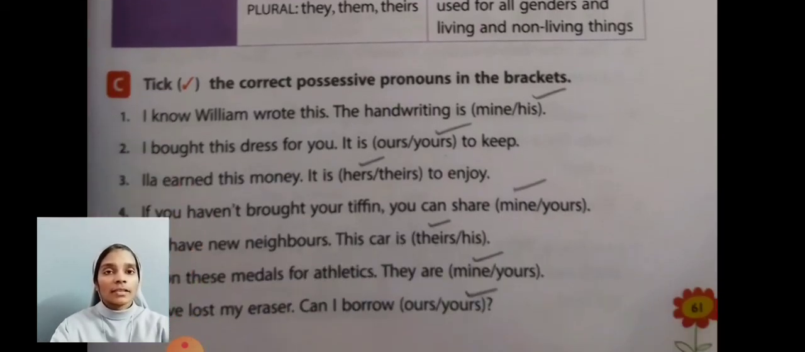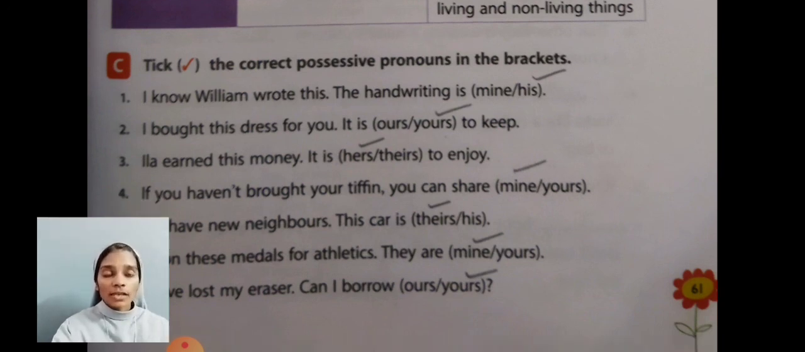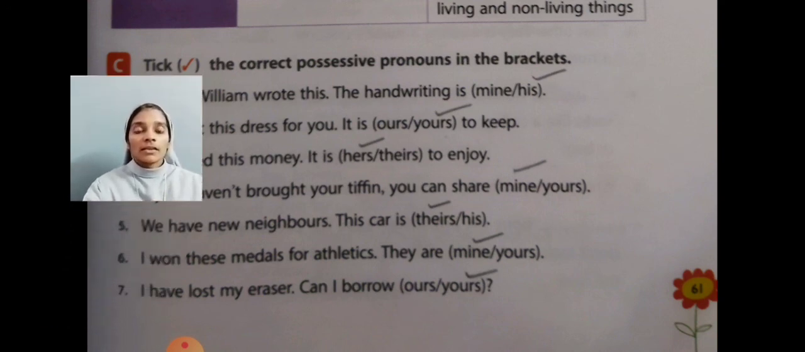Dear students, please look at these examples. I know William wrote this. The handwriting is his. I bought this dress for you. It's yours to keep. Lila earned this money. It's hers to enjoy. If you have not brought your tiffin, you can share mine. Yes, we have new neighbors. This car is theirs.